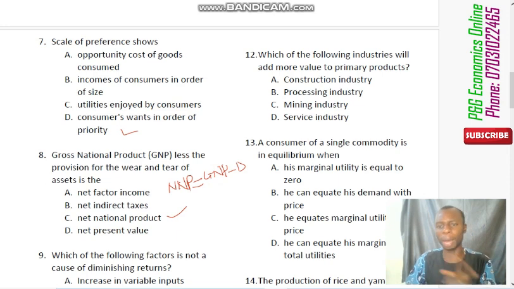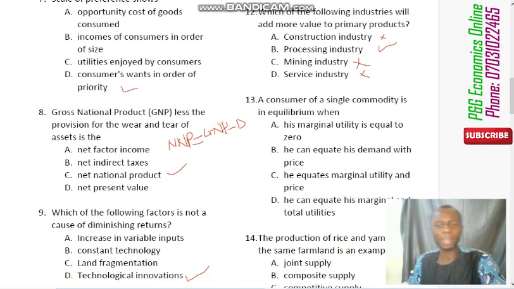So, the only one among all of these options that can be correct is not the construction industry, because construction industry is a tertiary industry, so it's not a secondary industry. It cannot be mining, because mining itself is part of primary production. It cannot be service industry, because service industry is also a tertiary production. But the correct answer there is processing industry, which will process these raw materials into finished goods, and that is secondary production. So that is the correct answer there.